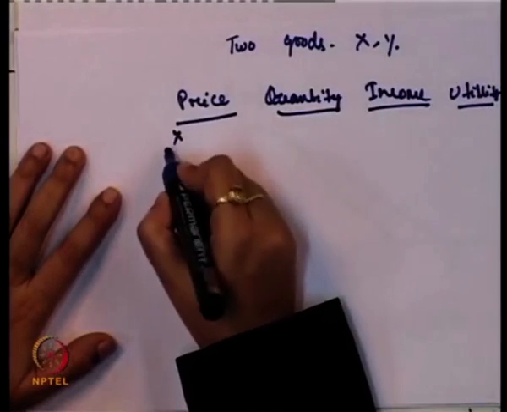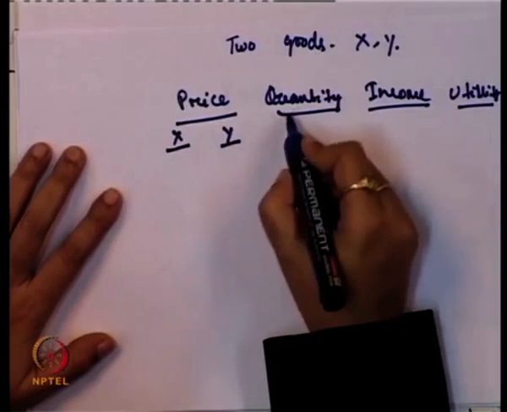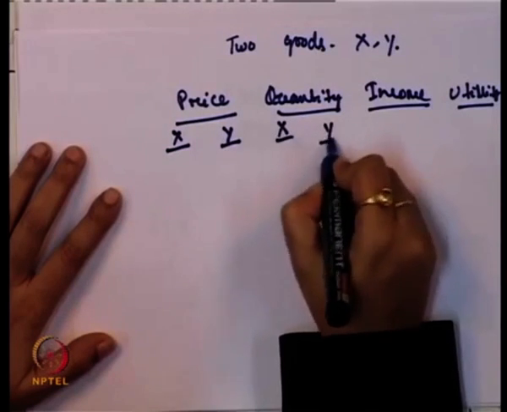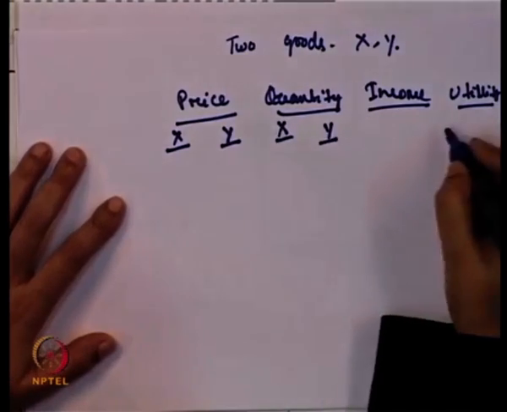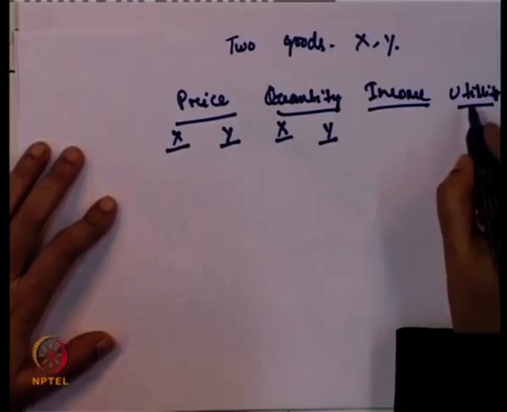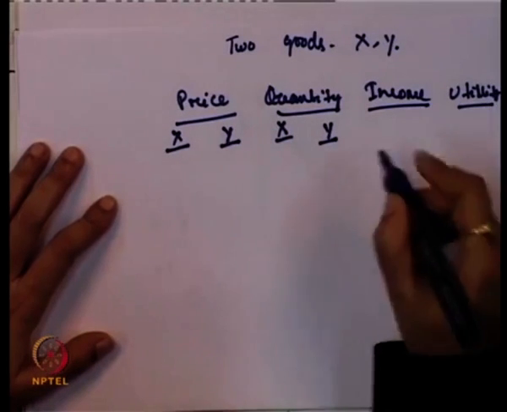So, again we have price of x, price of y, quantity of x, quantity of y, then income, which is the same for both goods, and utility is again the same.